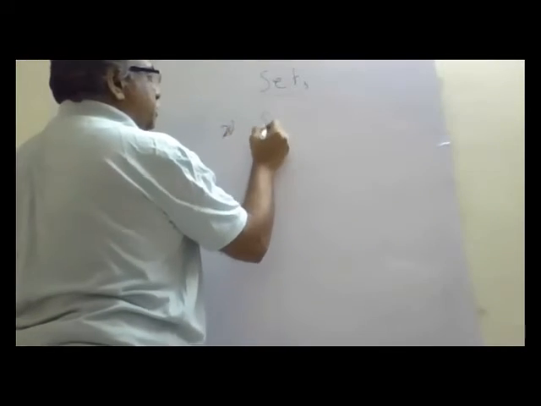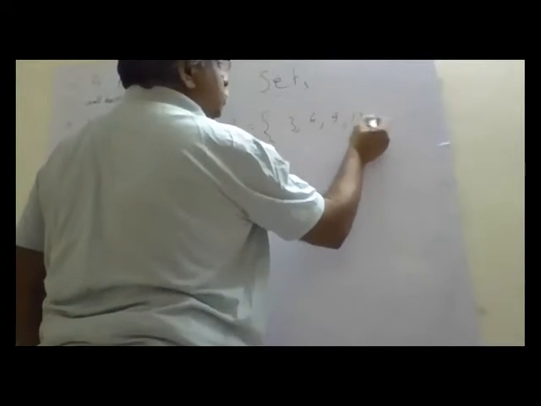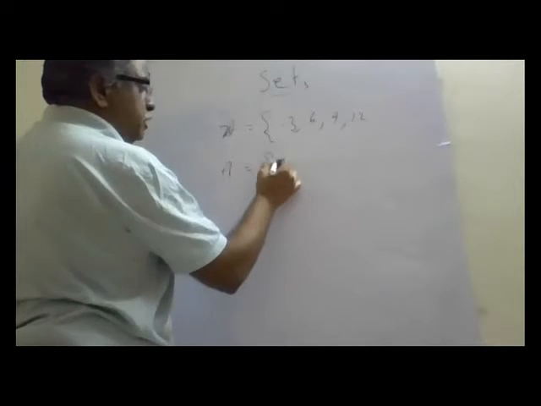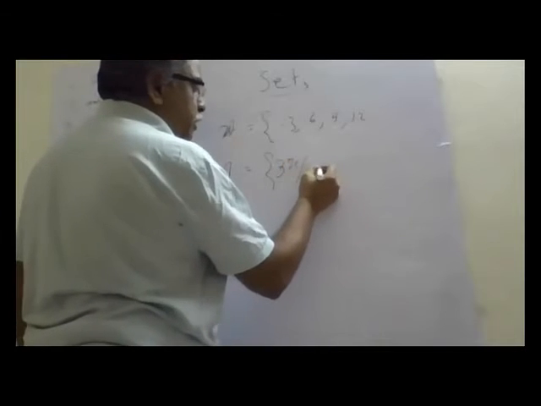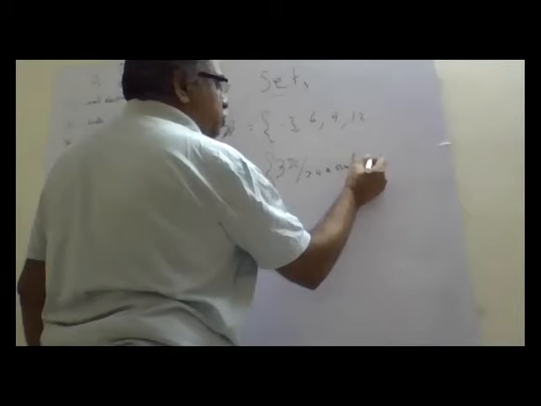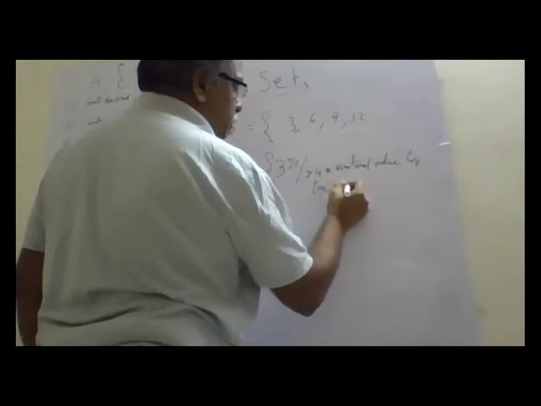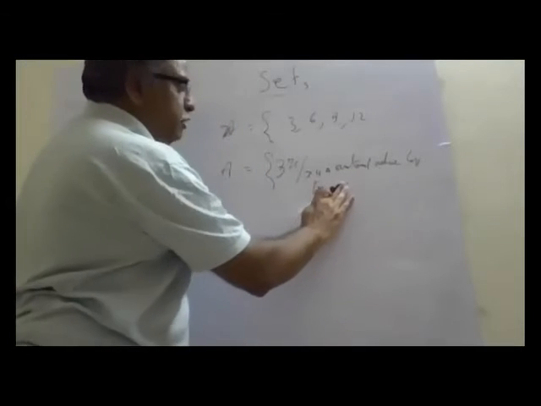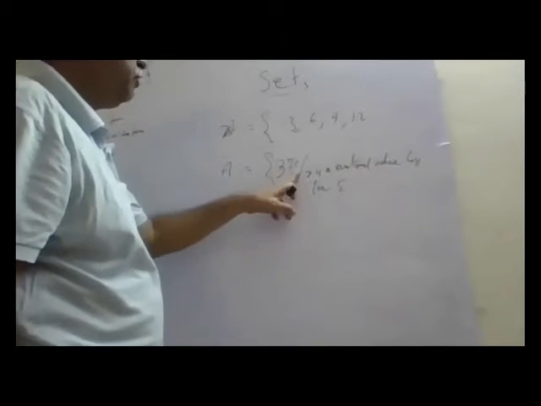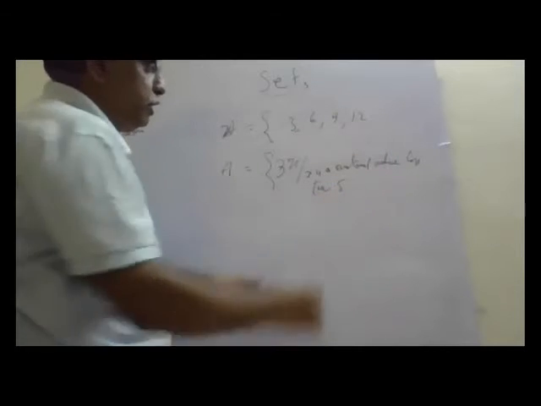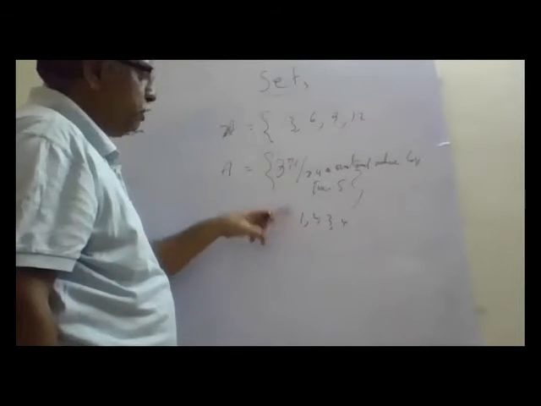A is defined as 3x such that x is a natural number less than 5, because 3 fives are 15. Less than 5 means 4. What natural numbers are less than 5? 1, 2, 3, 4. If I substitute x as 1, I will get 3.